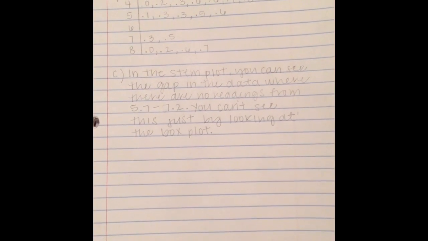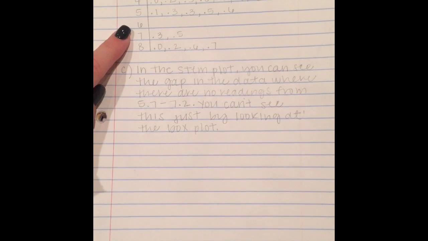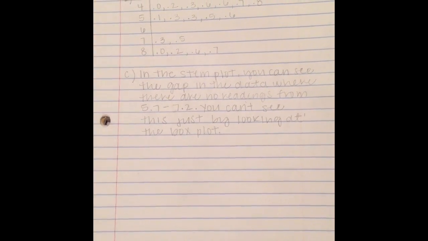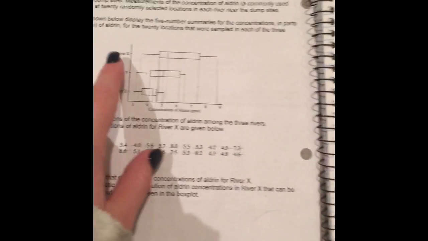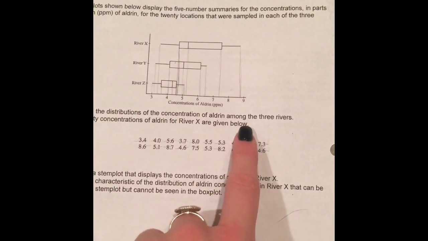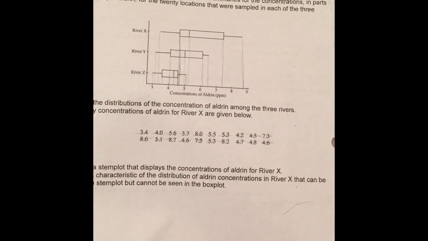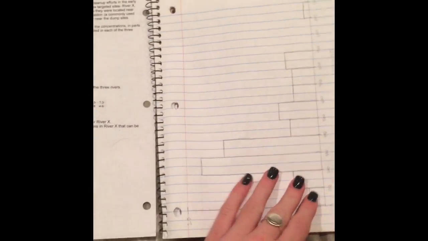So I said in the stem plot you can see the gap in the data where there are no readings from 5.7 to 7.2. You can't see this just by looking at the box plot, and that's pretty obvious right there, and it would be from 5.7 to 7.2. And that is my first video.